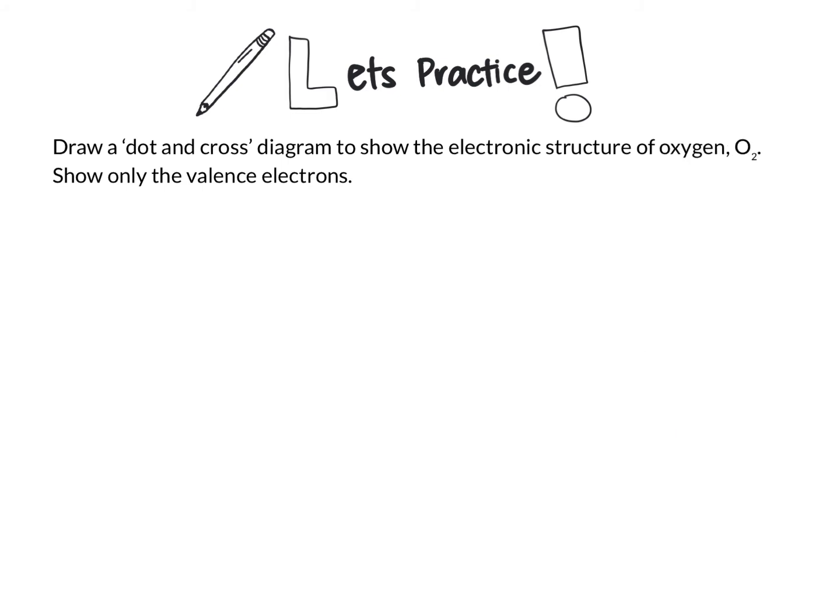Next question. Draw a dot and cross diagram to show the electronic structure of oxygen with a formula of O2. Show only the valence electrons. Now, pause and practice. Then play again. Now it's time for the answer.